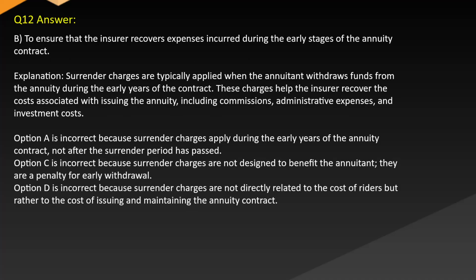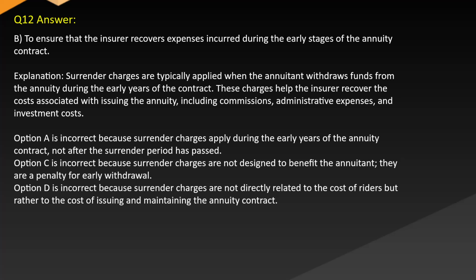Answer: B. To ensure that the insurer recovers expenses incurred during the early stages of the annuity contract. Explanation: surrender charges are typically applied when the annuitant withdraws funds from the annuity during the early years of the contract. These charges help the insurer recover the costs associated with issuing the annuity, including commissions, administrative expenses, and investment costs.